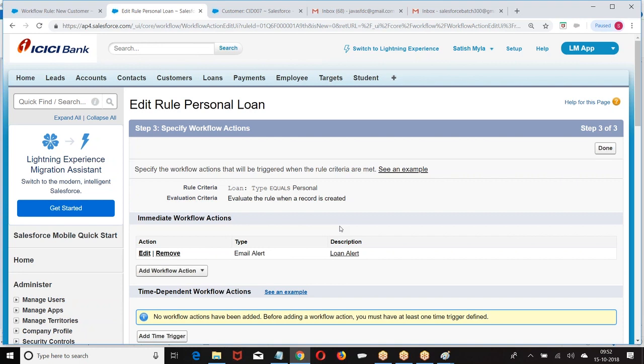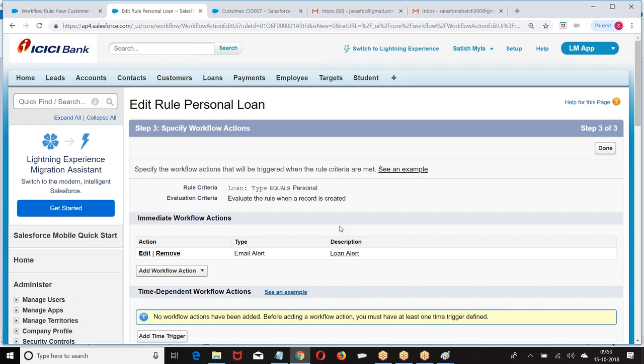Now, if you go with the email alert, when the evaluation criteria is met, check the condition. If the condition is true, send an email notification to the corresponding person. I can give my email address. I can choose any one person's email address, or the email address on the record, or I can give any one of the existing users given in the list.